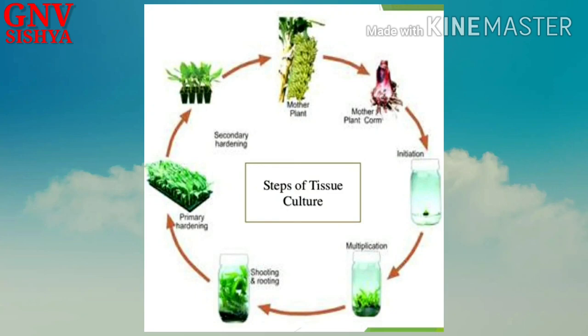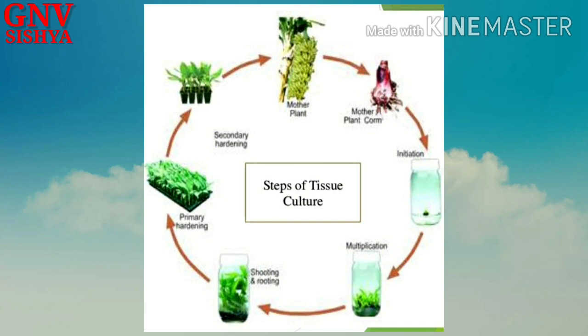Okay, so the steps of tissue culture, you can see these are all carried out in the laboratory itself. Initially a small part of the plant is taken, either a part of a leaf or stem or root, and then it is kept in the laboratory under certain conditions, so that it turns into a mass of undifferentiated tissue called callus. Slowly the callus multiplies and we separate out the callus into small portions, and the callus will start undergoing differentiation to develop roots and shoots. Okay, so after growth of roots and shoots, what would happen? They are all planted in the soil and they will start growing into new plants.